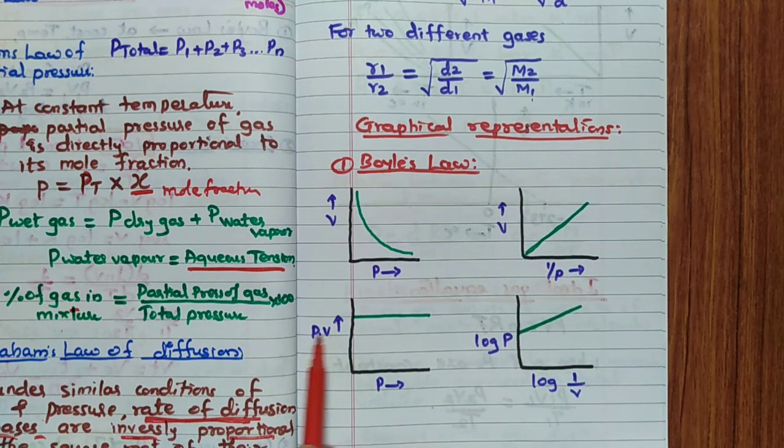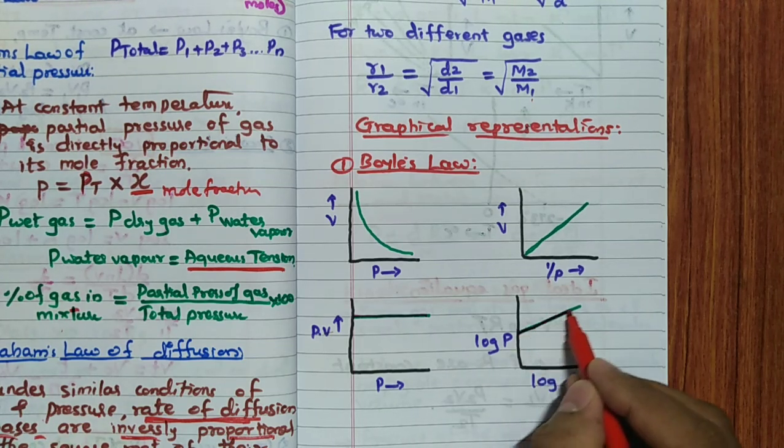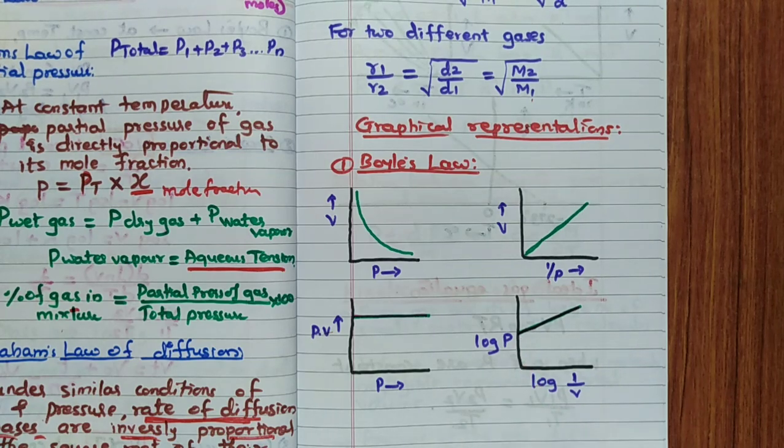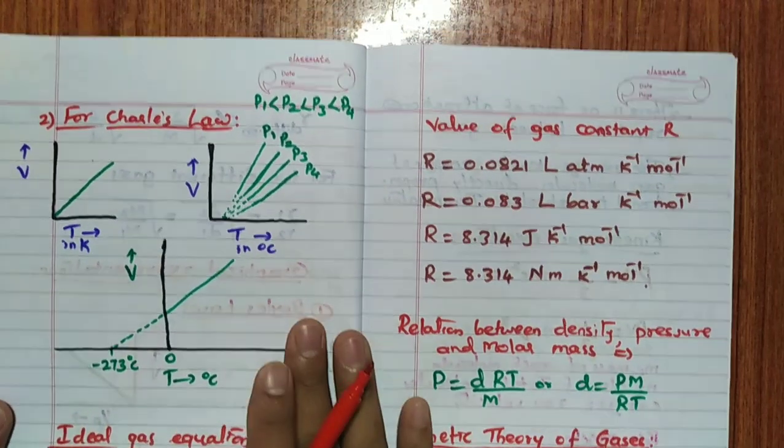Then P and P into V, if you take, P into V is constant, right? So P into V is equal to constant, hence P into V is parallel to x-axis. Log P against log 1 by V, if I take, as log 1 by V increases, log P increases, and you are going to get the intercept. This is Boyle's law. Then for Charles' law.